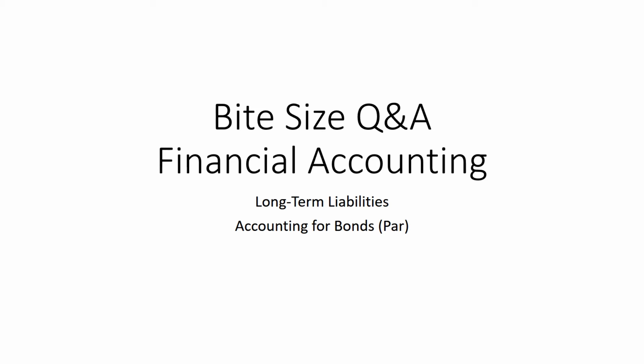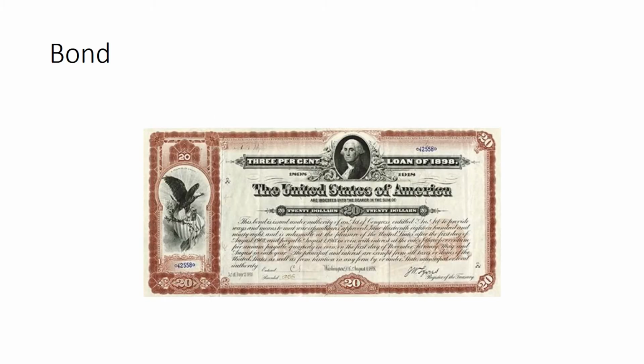Let's talk about long-term liabilities. Specifically, we'll talk about accounting for bonds at par. A bond is a fixed income instrument that represents a loan made by an investor to a borrower, and these borrowers are typically corporations or governments.